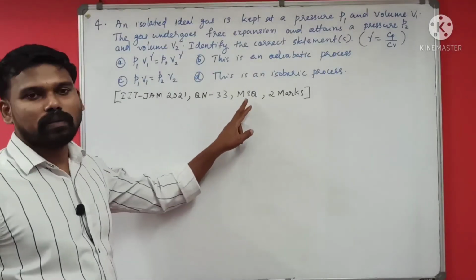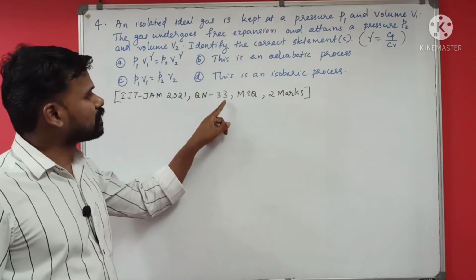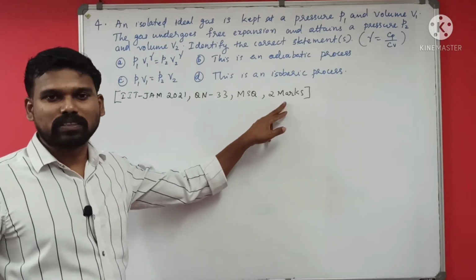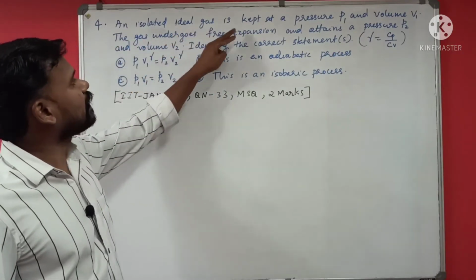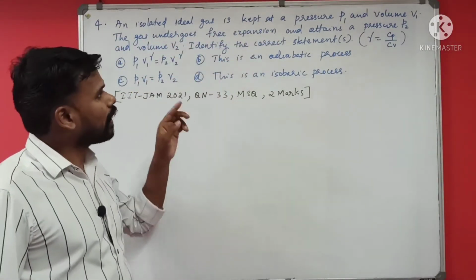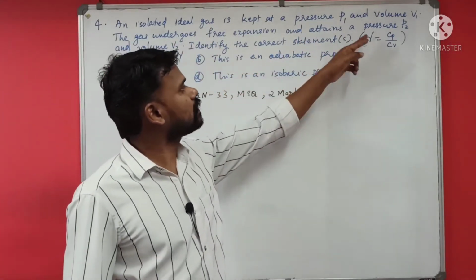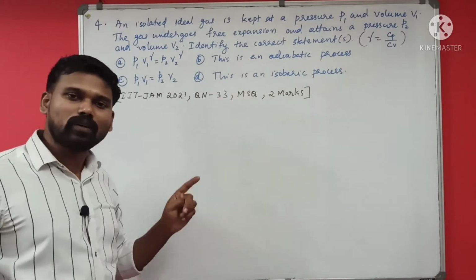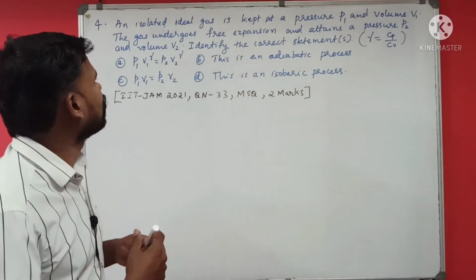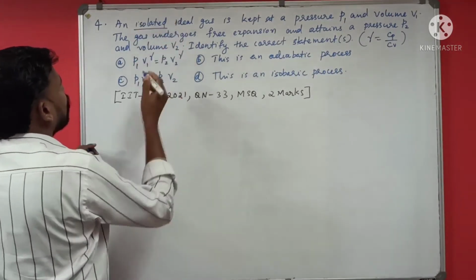This is also an MSQ question from IIT JAM 2021. This is question number 33. It's a 2-mark question. Let us discuss the question. An isolated ideal gas is kept at a pressure P1 and volume V1. The gas undergoes free expansion and attains a pressure P2 and volume V2. Identify the correct statement or statements. Let us see the question.